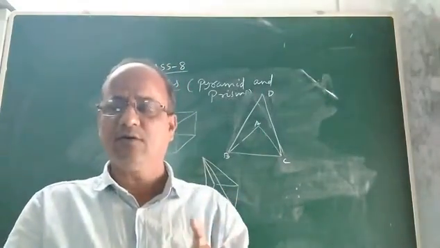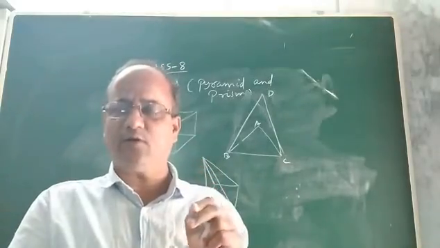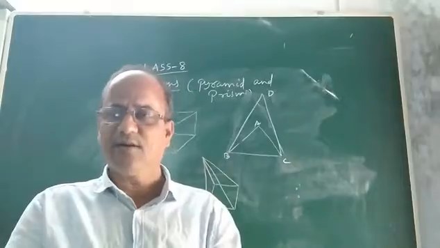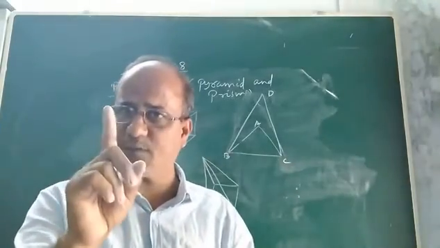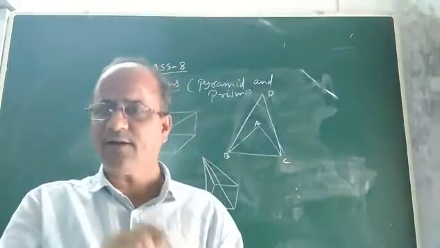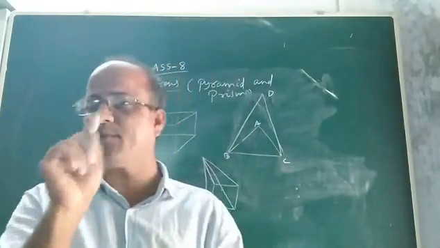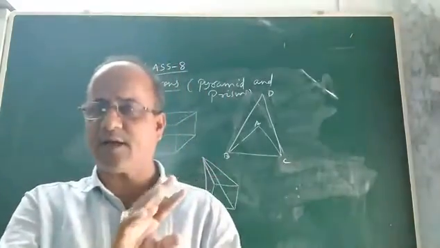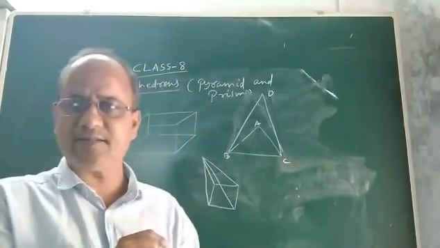Okay. Now, what is a regular polyhedron? I had told you, a polyhedron is said to be regular if all its faces are regular polygons, first condition. Second condition is that at each vertex the same number of faces should meet. Then only we say that the polyhedron is a regular one.